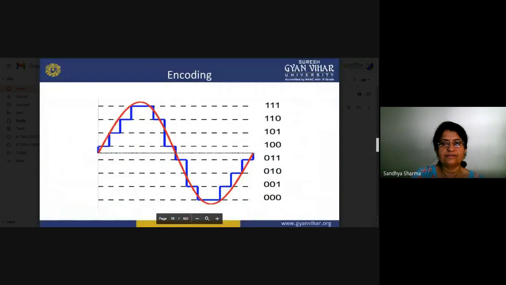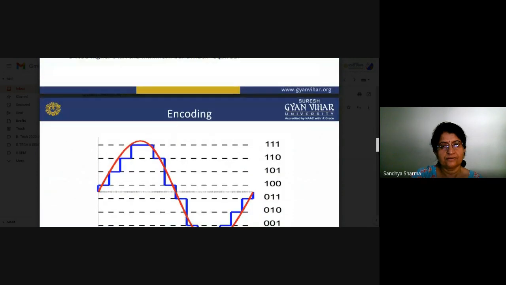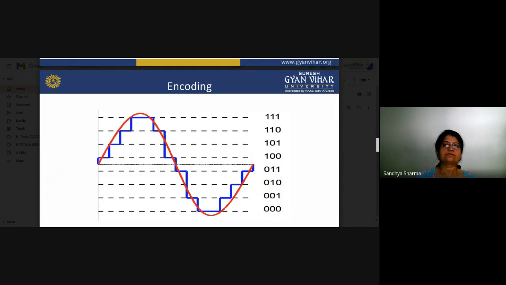Now we will move a little bit to the encoding part. There are certain levels, and we have to divide our peak to peak value into different levels, and each level is then indicated by a code. That is the basic part, and we decide which two levels your sample value lies between. If your sample value is near the center of a step size, it is defined by that particular value, and whichever quantization level you are nearby, you indicate that particular value.